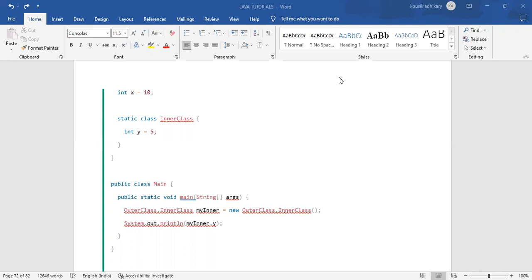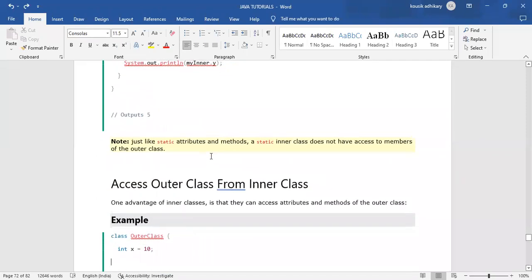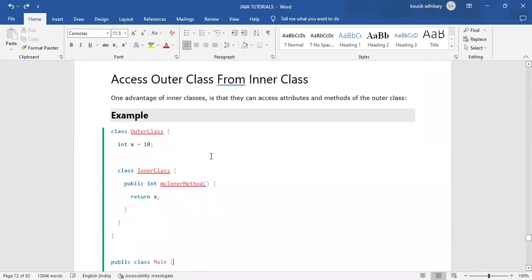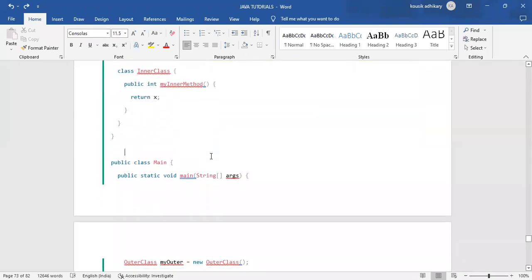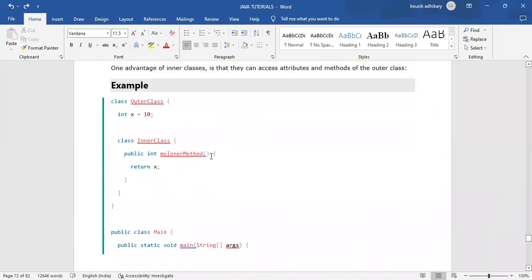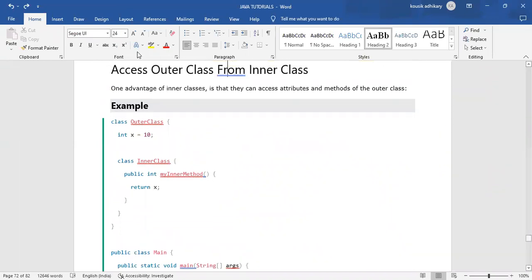So should I go to the next step? Okay. Yes, sir. It is accessing outer class from inner class. We can access the outer class from inner class.